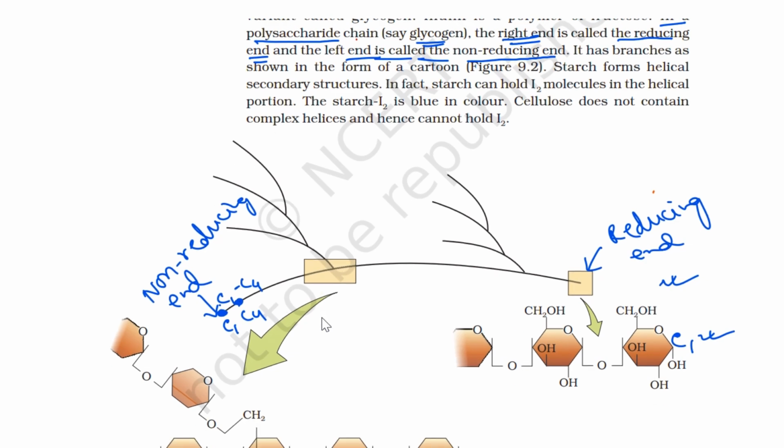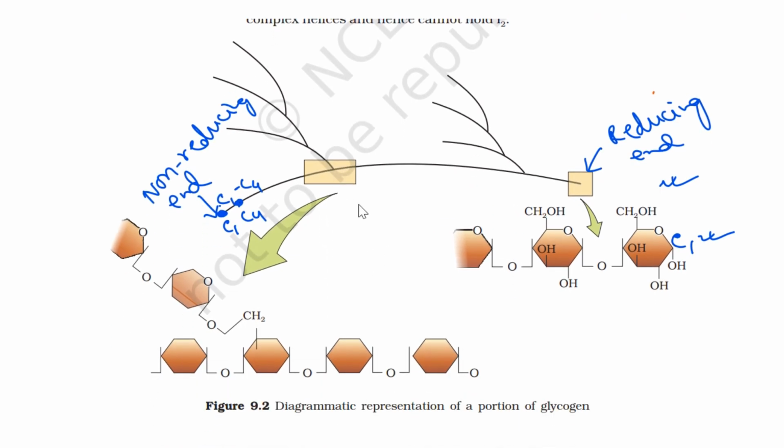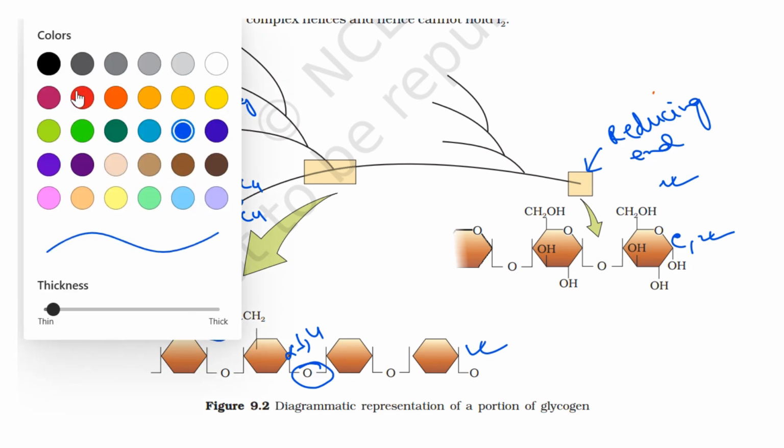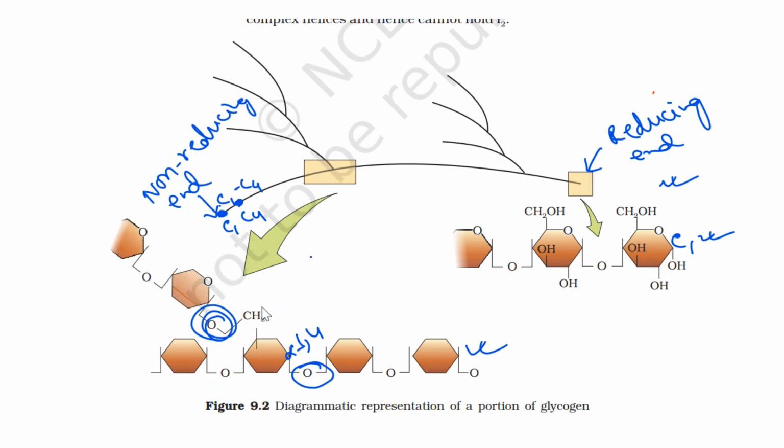Now, if you consider this is one glycogen molecule, this polysaccharide is composed of alpha D glucose, and in between alpha D glucose, alpha 1,4 glycosidic linkage is present. Whereas here another glycosidic linkage is present, which is alpha 1,6. This one is alpha 1,6 glycosidic linkage. So both alpha 1,4 and alpha 1,6 glycosidic linkages are present.